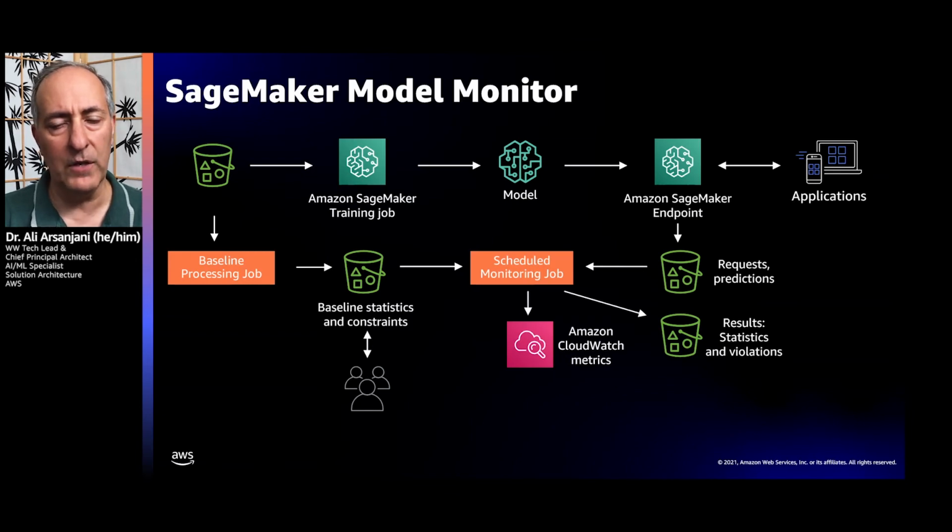And then as the model evolves over time and predictions are made, if the model starts drifting from that level of accuracy, we can define rules which say if it goes within a certain threshold of departure from that level of accuracy, we actually have to inform someone through a CloudWatch alert. So we then can set up a schedule of monitoring these models, let's say on a daily basis, and collect all of these inference requests, collect all the metrics, analyze them, and if necessary, create a CloudWatch alert in order to take action.